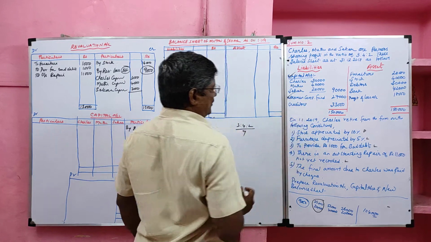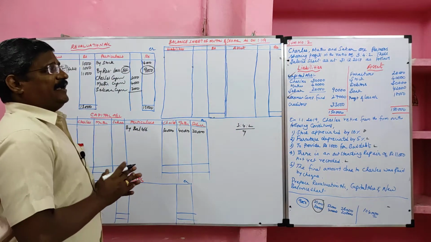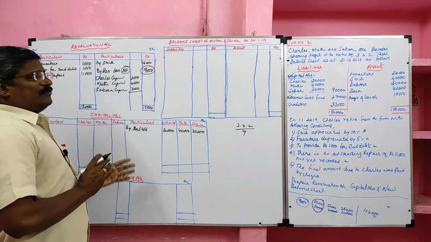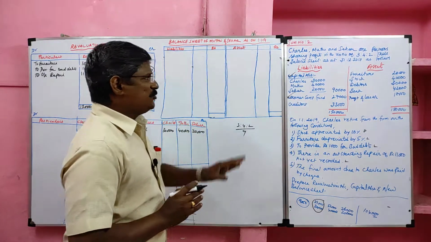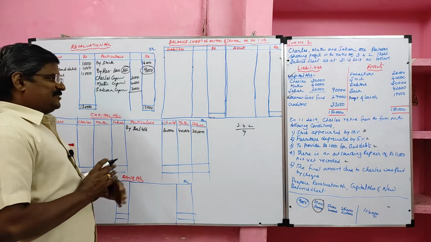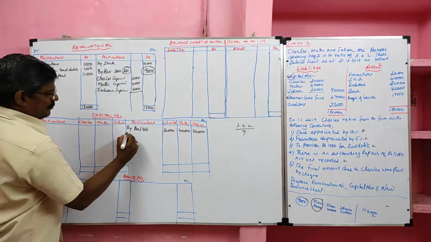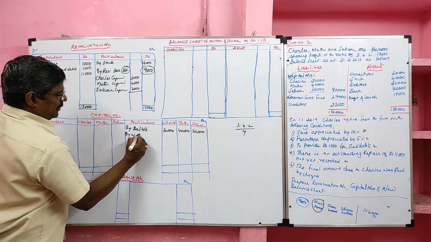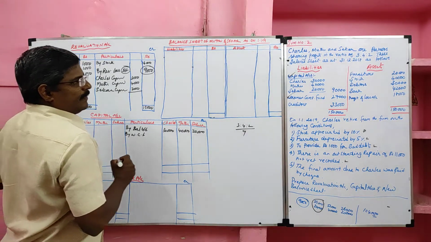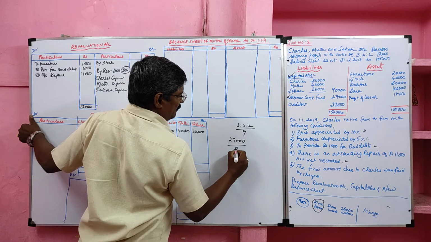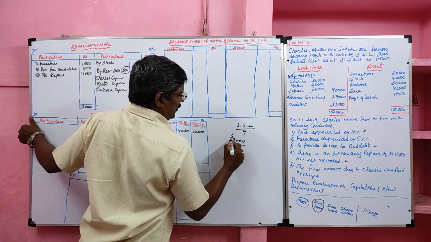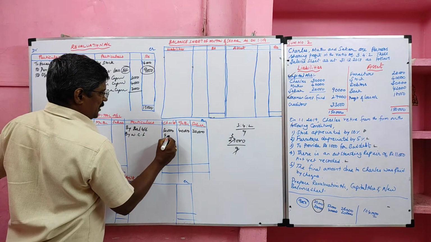Then workman compensation fund. Workman compensation fund should be transferred to the credit side of the capital accounts. Here, for workman compensation fund, there is no other liability. So we can transfer the entire workman compensation fund to the partners' capital accounts. By workman compensation fund, 27,000 in the same ratio, 3,000 each share. So 9,000 to Charles.